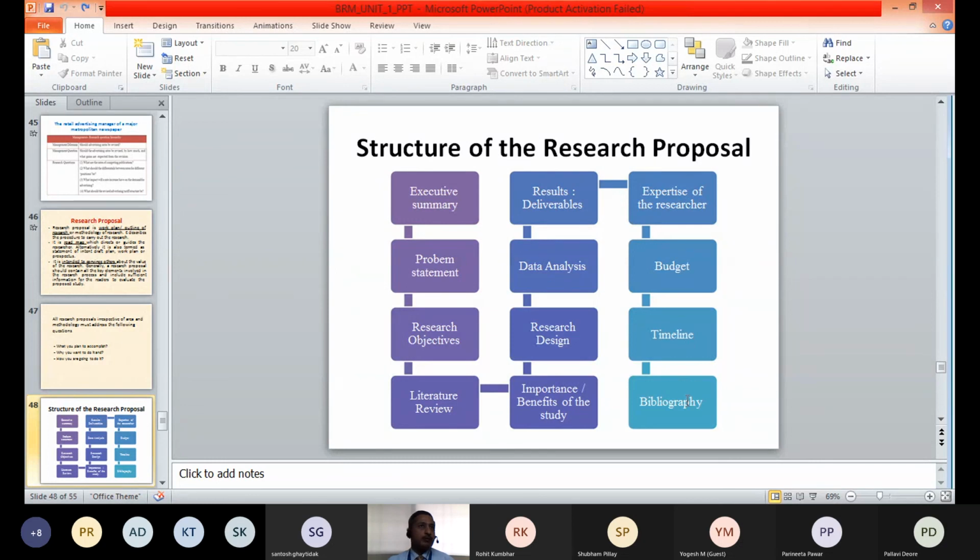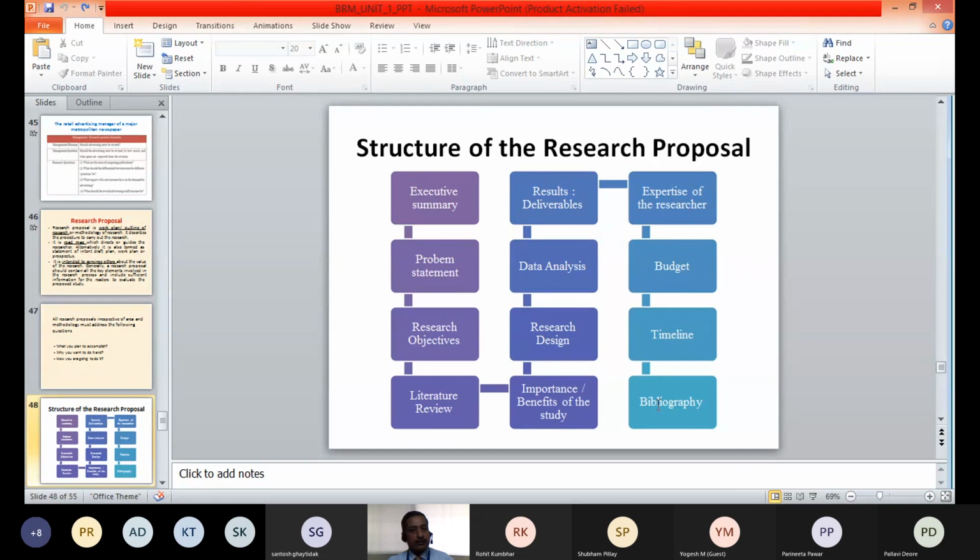So those books or sources which we have used can be mentioned in the bibliography. So these are the different elements of a research proposal in brief.